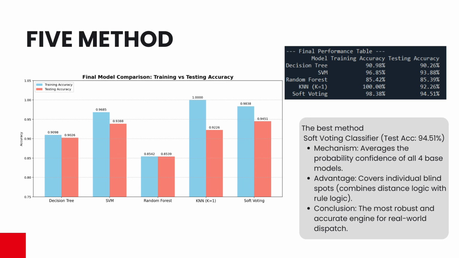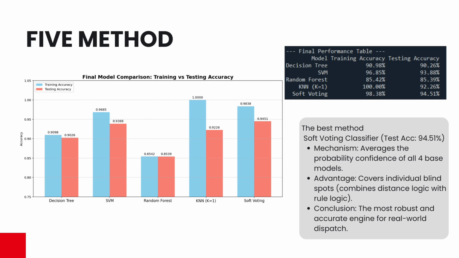The soft voting classifier emerged as my ultimate champion, reaching a peak testing accuracy of 94.51% by dynamically averaging the confidence. It neutralized the algorithm blind spots, perfectly synthesizing the distance-based geometry of SVM and KNN with the rule-based logic of my tree algorithms.